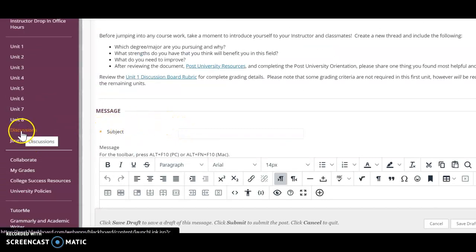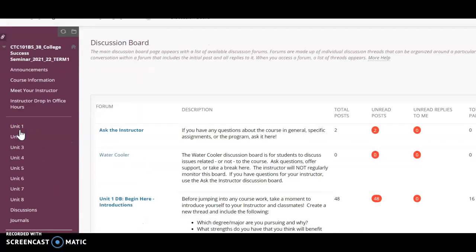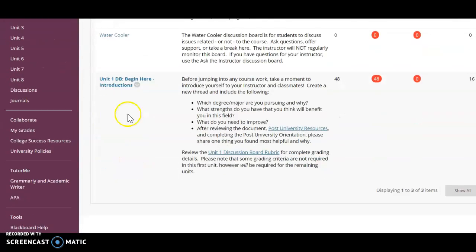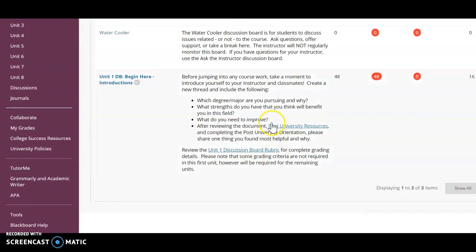You can also access the discussion boards through here, this over here, and this will bring up the unit's discussions here. As we continue on, you're going to see more and more. Unit 1 is only available now, but next week you'll see Unit 1 and Unit 2.